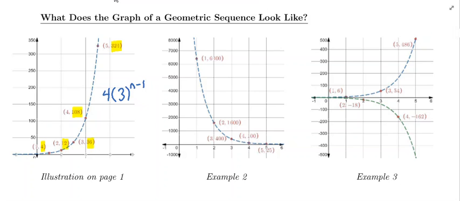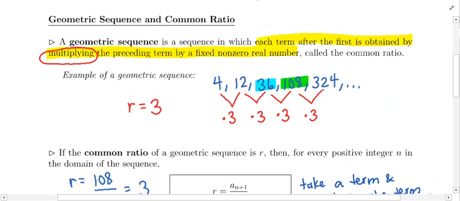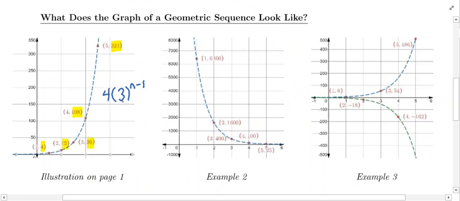And if you flip back to this particular sequence, we said the common ratio was 3. So if you look at this formula, look what the base of the exponential function is. It's that common ratio. And also, the 4 is the number that's being multiplied out front.